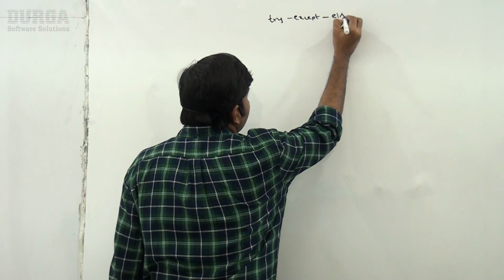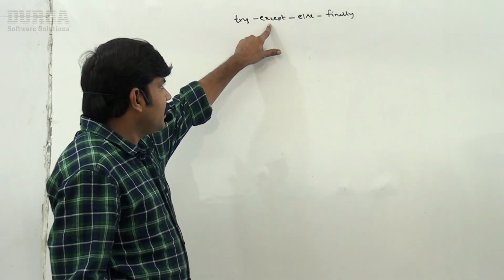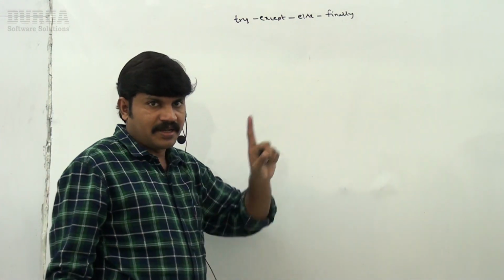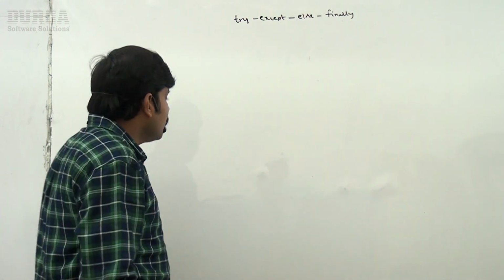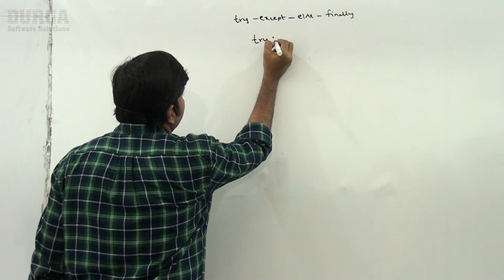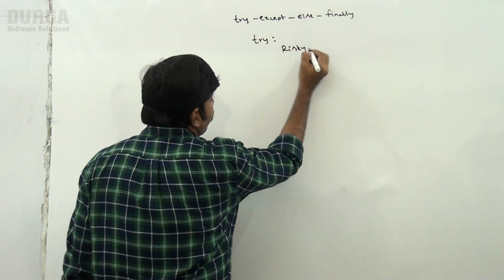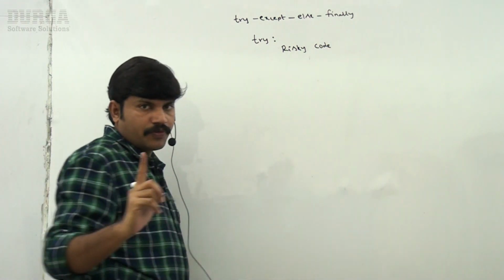After except, we have to take else. Now finally. Remember this one: first try, and then except, and then else, and then finally block. Next, within the try block, what code do we have to take? Observe very carefully. Risky code we have to take.